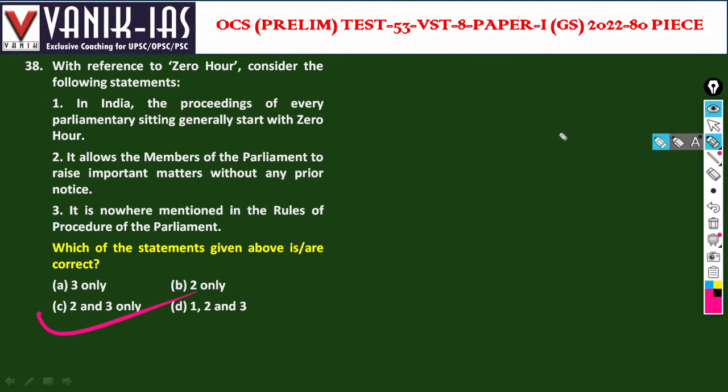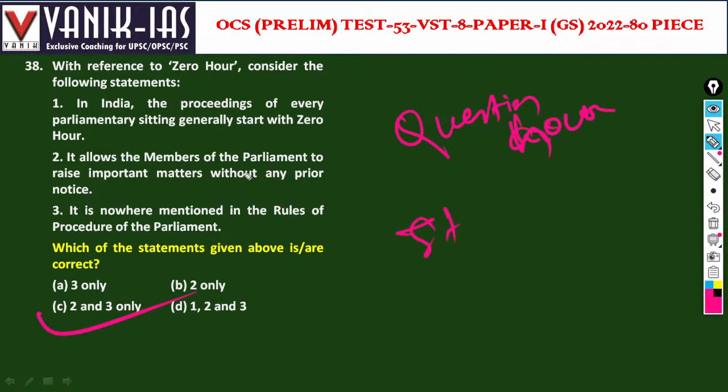With reference to zero hour, consider the following statements. In India, the proceedings of every parliamentary sitting generally start with zero hour. No. It starts with question hour, then zero hour comes. So first is question hour, where important questions are asked to ministers. Then zero hour starts, where unstarred questions are allowed.